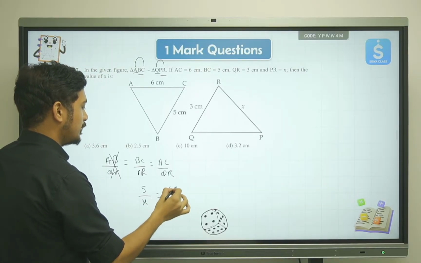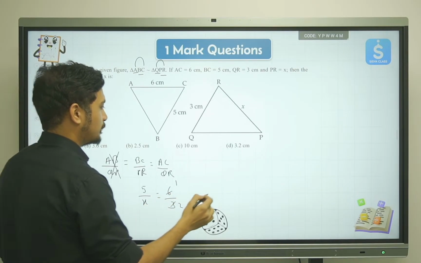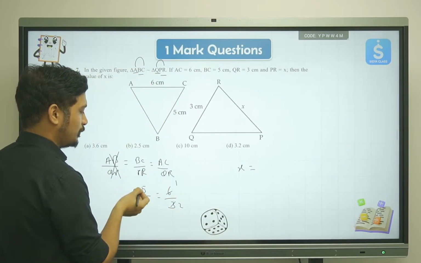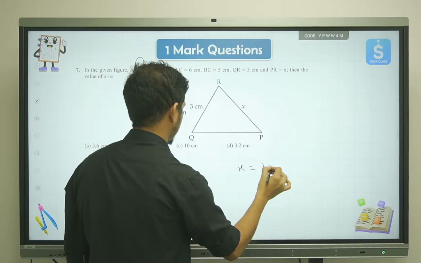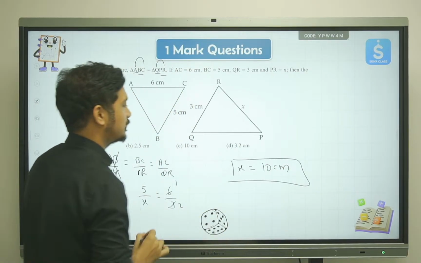So this will be half. X will go upside, and 2 will multiply by 5, which will give you 10. 10 what? Centimeter. That will be your answer. That's how simple it is.